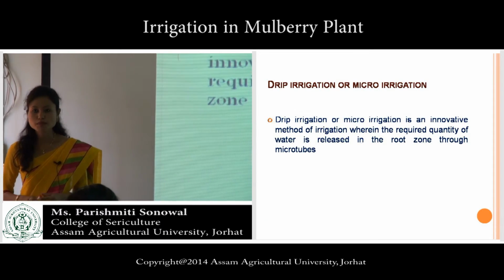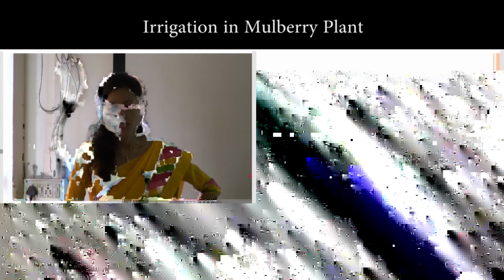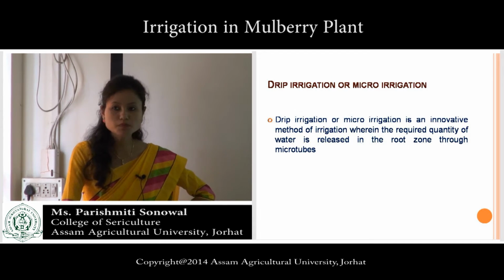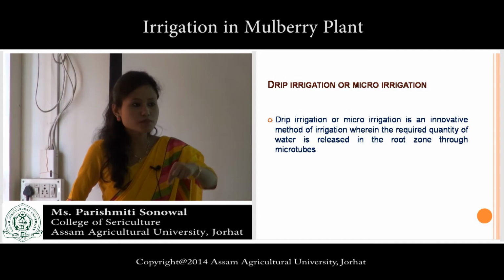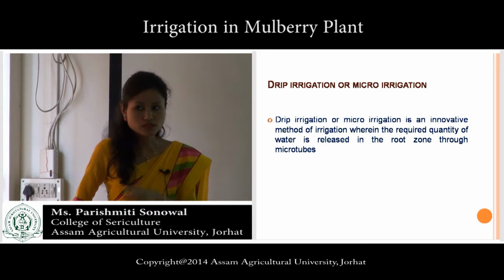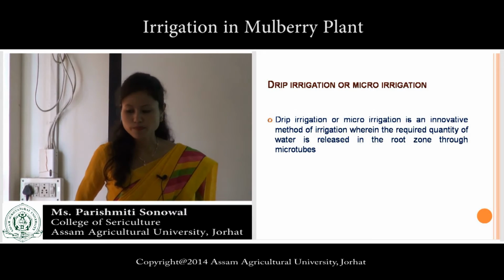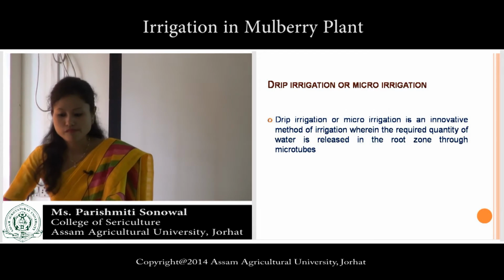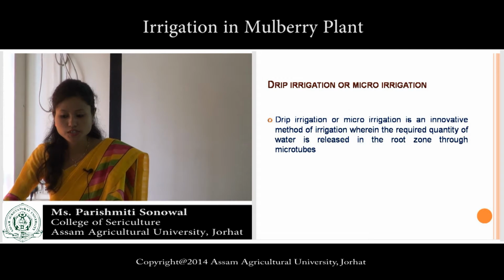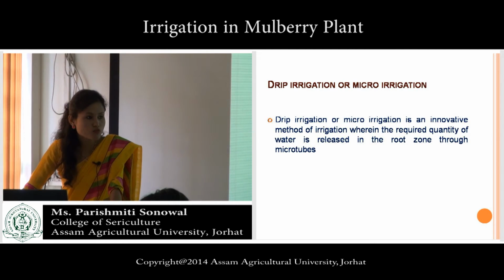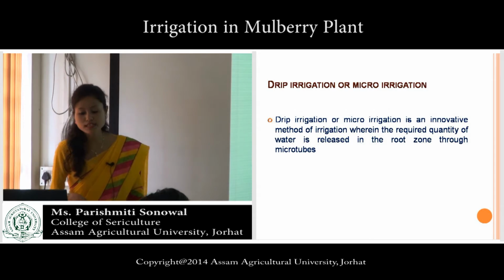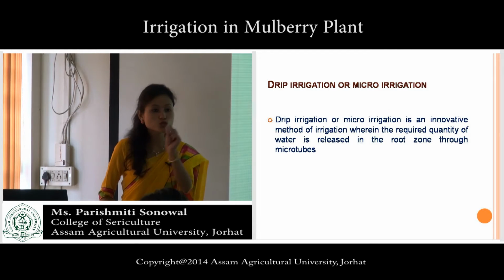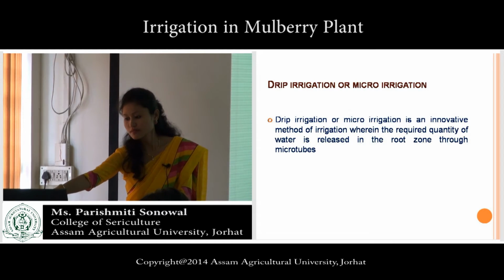Drip irrigation or micro irrigation. Drip irrigation. You know drip irrigation? Drop by drop. Have you seen drip irrigation? It is an innovative method of irrigation wherein the required quantity of water is applied only in the root zone through some micro tubes. Micro tubes. This one.